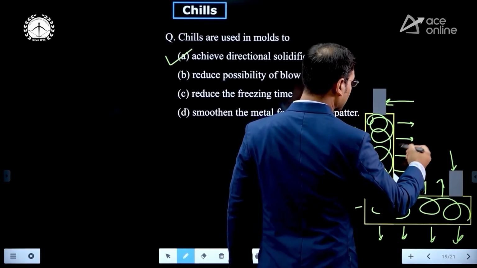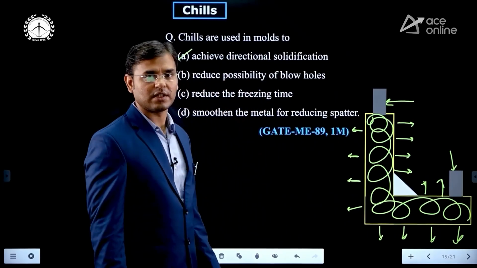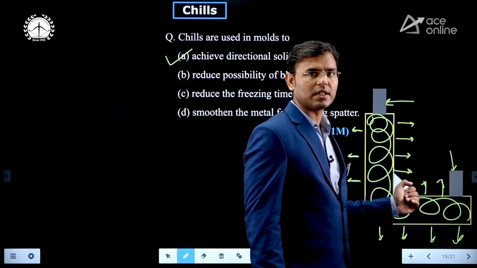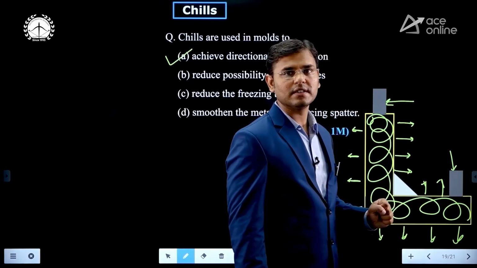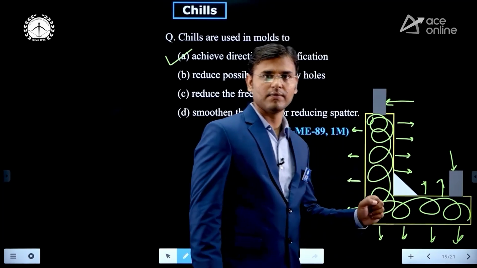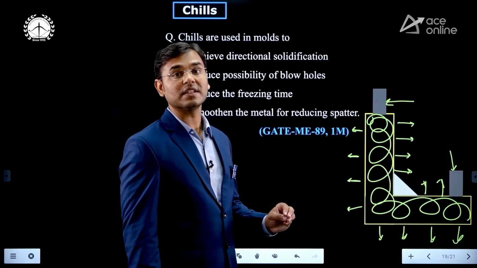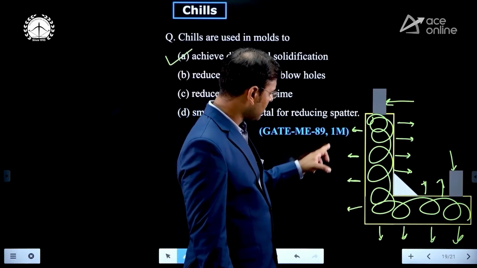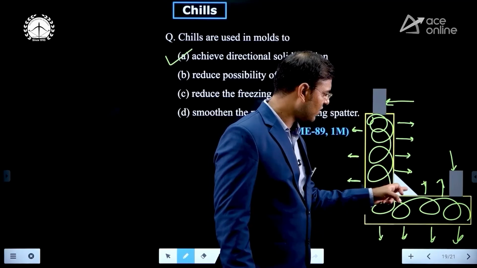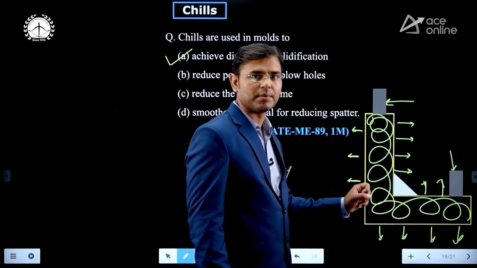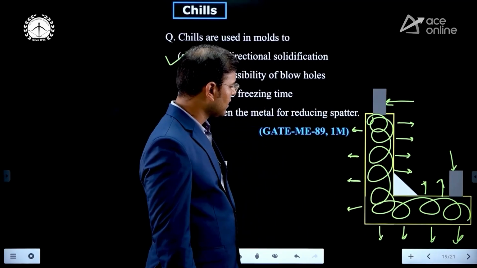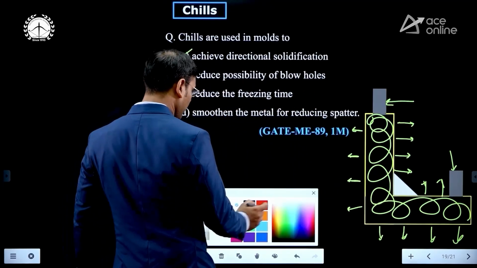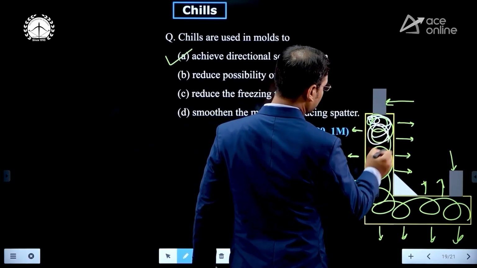Then in that area there is a hotter region, with more temperature. Why more? Because from here also heat is coming, here also heat is coming, so this is the hot region. If the hot region is there, then the heat transfer is minimum in this area. When the difference between system and surrounding is more, there is more heat transfer. Here the heat can transfer easily, but this area is most problematic. The heat is not transferring from this area. Then you can see that some part is going to convert into solid. Just see, this part will convert into solid first.